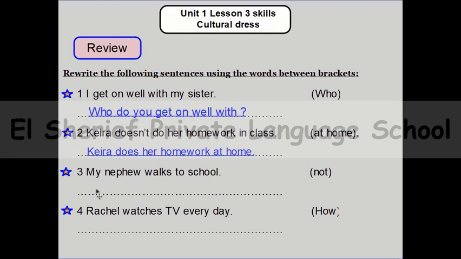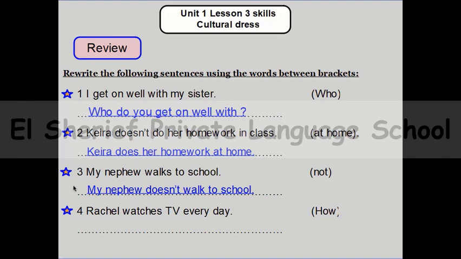Number 3, my nephew walks to school. How can you make it into negative? Do you remember? The verb here ending with S, so we will use do or does. Of course, it will be does. Of course, my nephew doesn't walk to school. Remember, after don't or doesn't, you need to bring the verb stem.